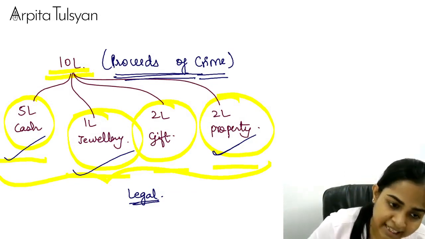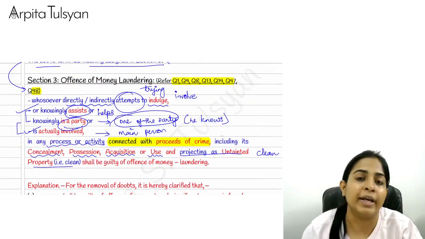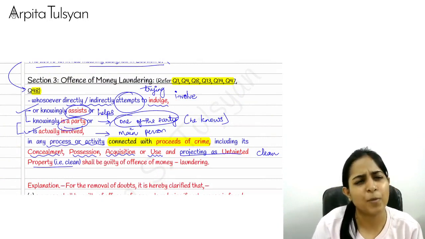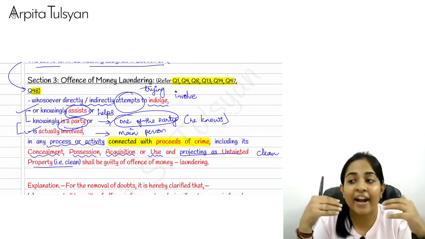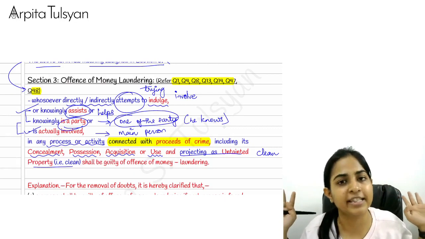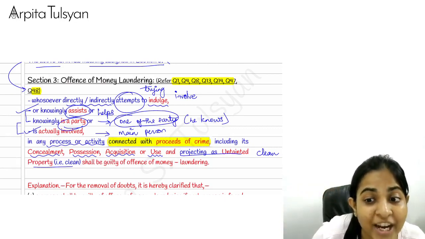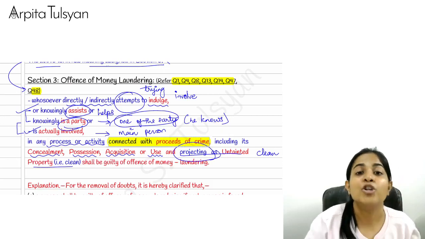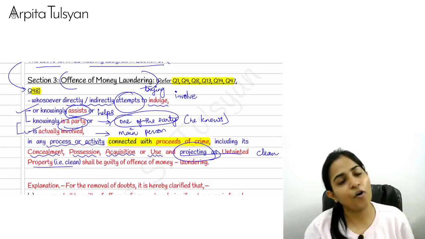That person has done some activity connected with proceeds of crime, including its concealment, its possession, its acquisition, its use, and trying to project, trying to show as if this is a clean property, as if we have earned this amount from legal sources, whereas it is not. We are just trying to project it that way. Then in that case, I will be guilty of the offense of money laundering.